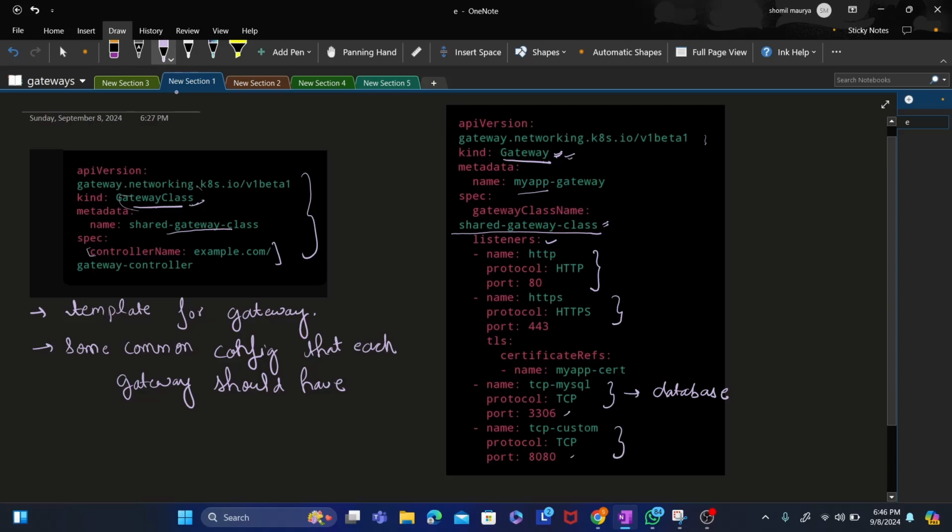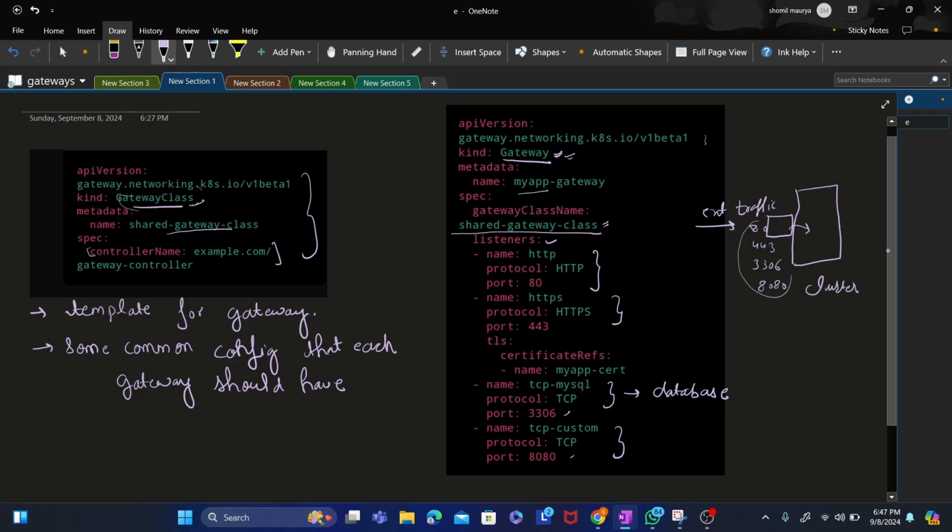Here you see only ports are defined, like which ports the gateways are exposed to. Let's say this is a gateway, this is some external traffic, and here is your cluster. The gateway is an entry point to your cluster. Here port 80 is defined, port 443 is defined, port 3306 is defined, port 8080 is defined. So any external traffic that comes at these ports will be redirected to the internal services.